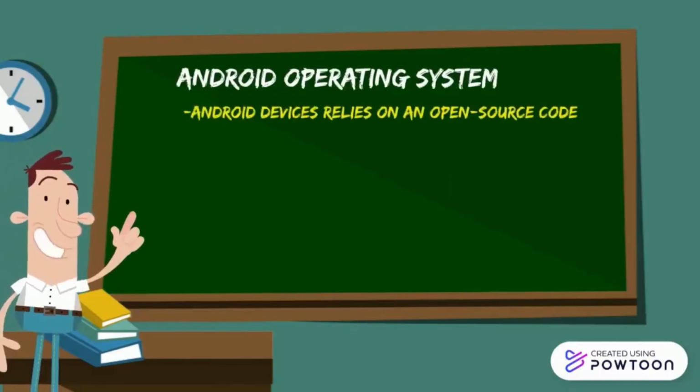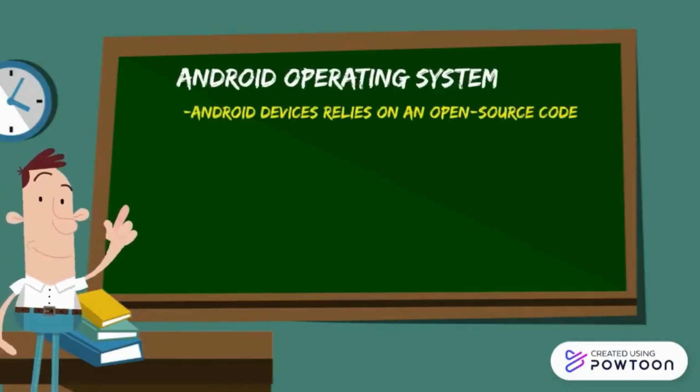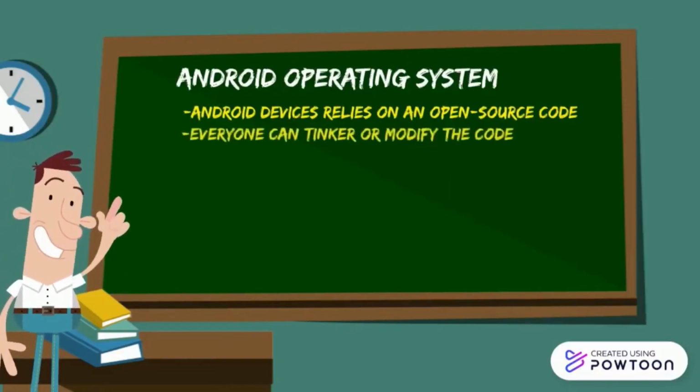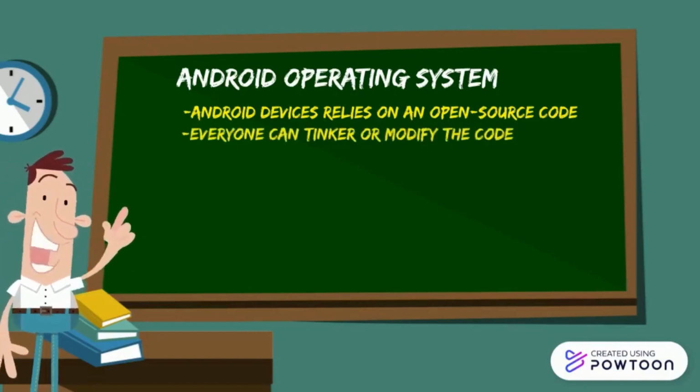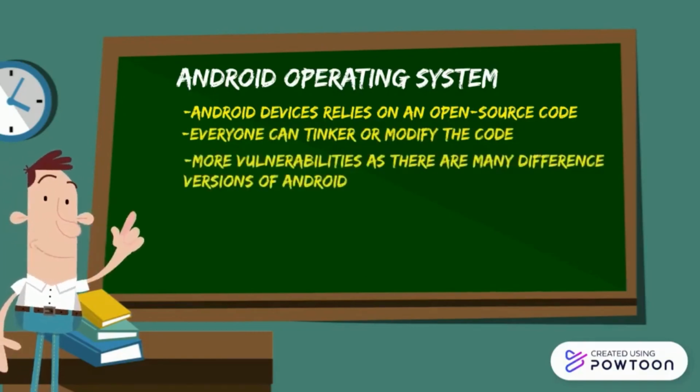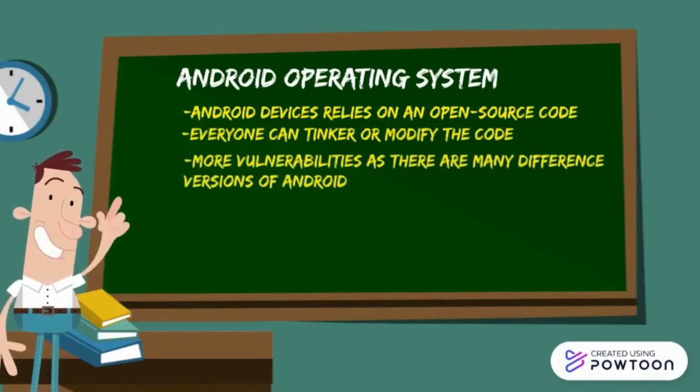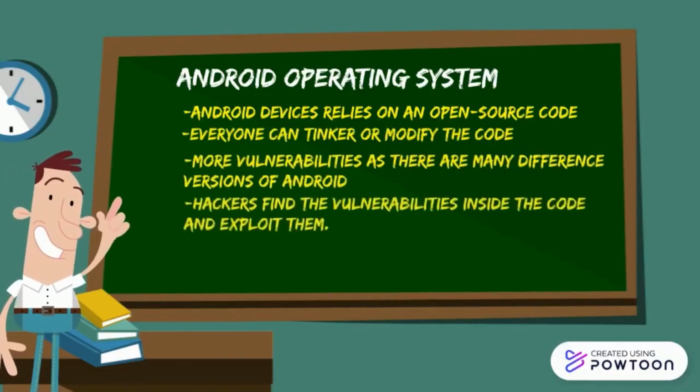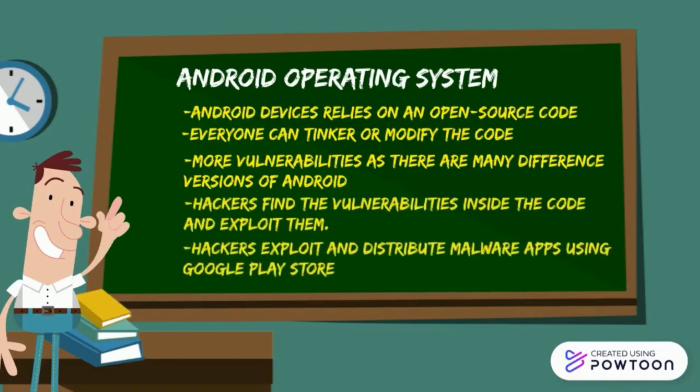Let's talk about the Android operating system. Android devices rely on open source code, which means everyone can tinker with or modify the code. This will make things worse as many more vulnerabilities will appear, as there are many different versions of Android. Hackers will find the vulnerabilities inside the code and exploit them much more easily. Not only that, hackers will also exploit and distribute malware apps using the Google Play Store.